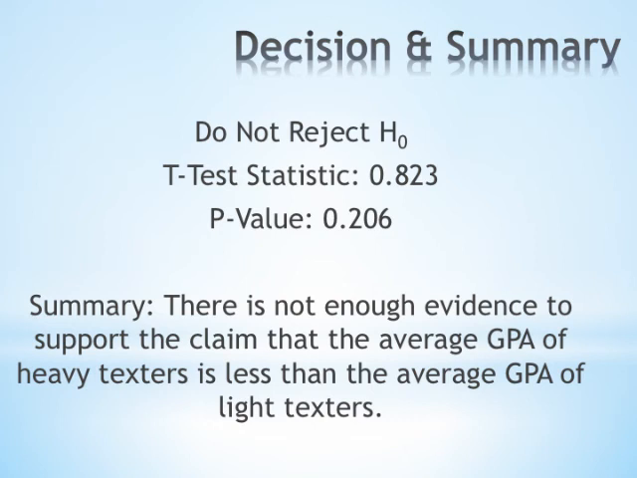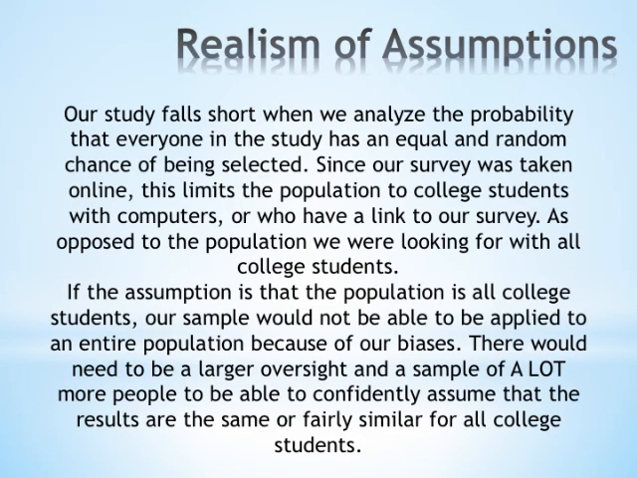Our study falls short when we analyze the probability that everyone in the study has an equal and random chance of being selected. Since our study was taken online, this limits the population to college students with access to computers, or who have a link to our survey, as opposed to the population we were looking for with all college students.